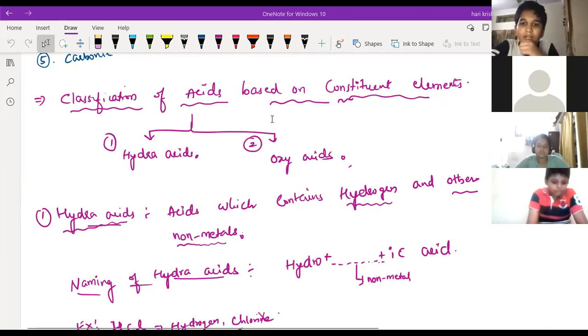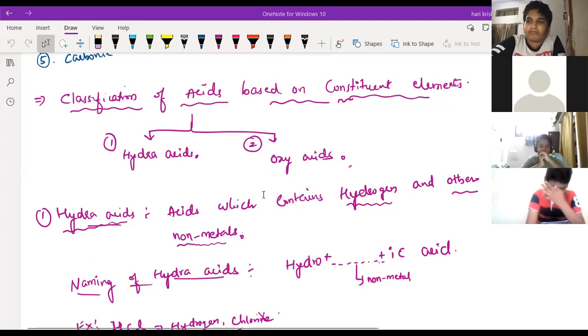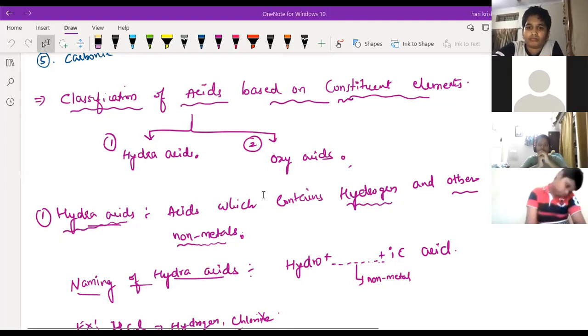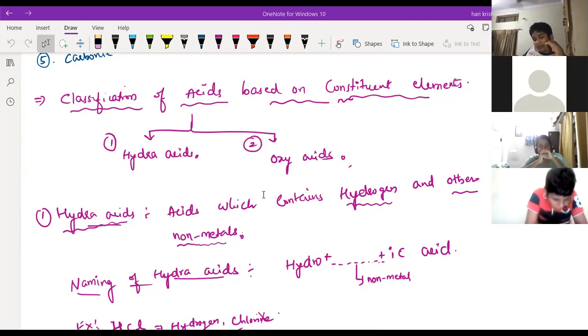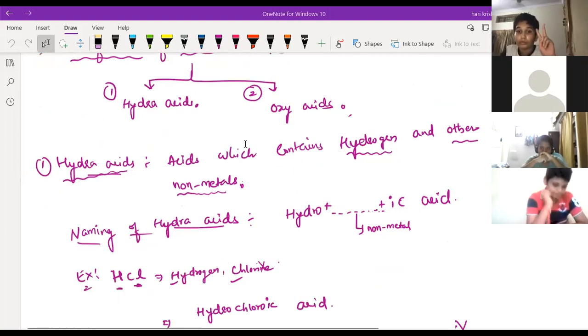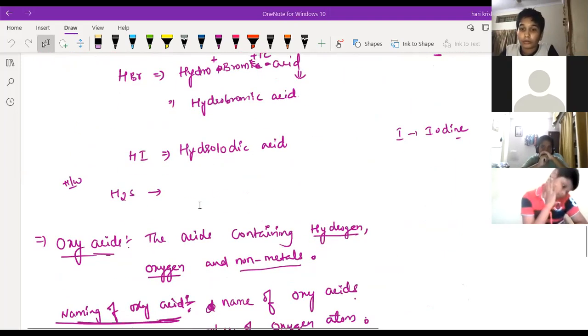Last class we discussed the acids. One is the mineral acids. Next, the classification of acids based upon the constituent elements, which is again classified into two types: hydra acids and oxy acids. Hydra acid is nothing but an acid which contains only hydrogen and another non-metal. How to write the names of hydra acids we also discussed in the last class, like hydrochloric acid, hydrobromic acid, hydroiodic acid.